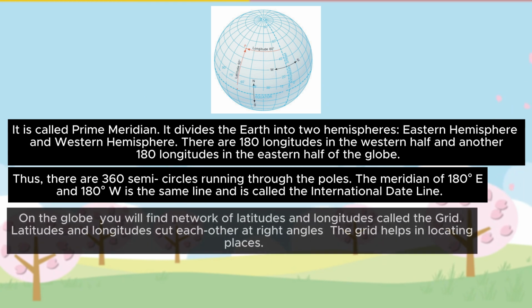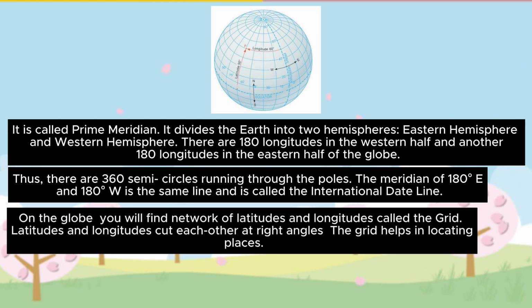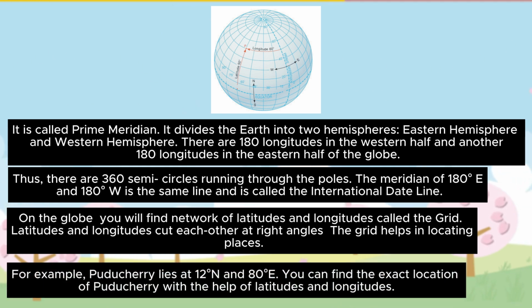On the globe you will find a network of latitudes and longitudes called the grid. Latitudes and longitudes cut each other at right angles. The grid helps in locating places. For example, Puducherry lies at 12 degrees N and 80 degrees E. You can find the exact location of Puducherry with the help of latitudes and longitudes.